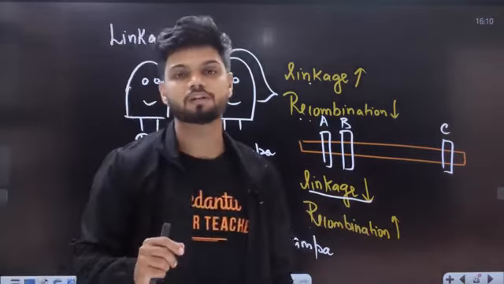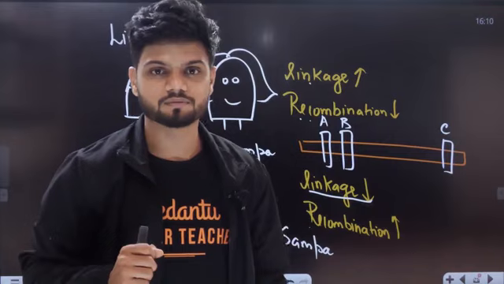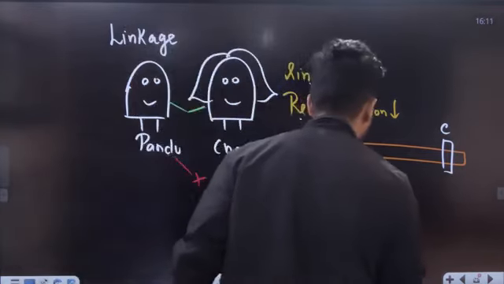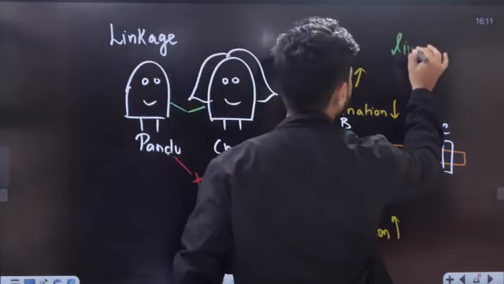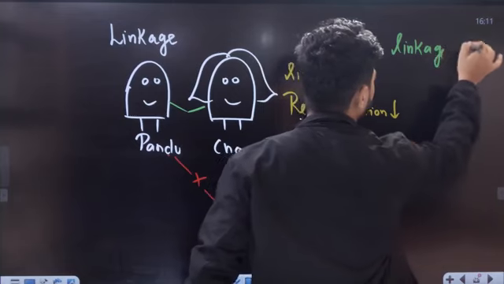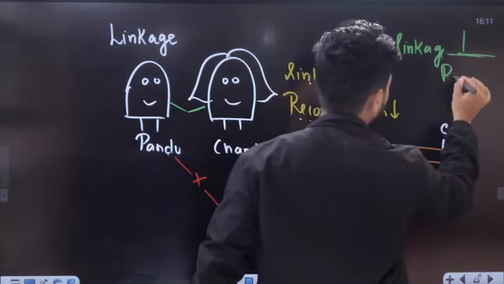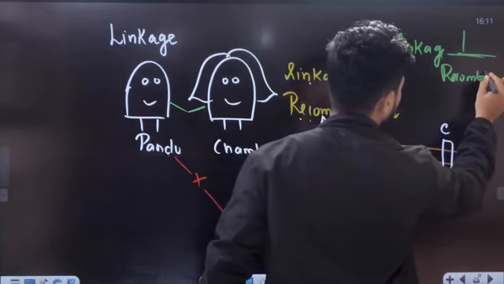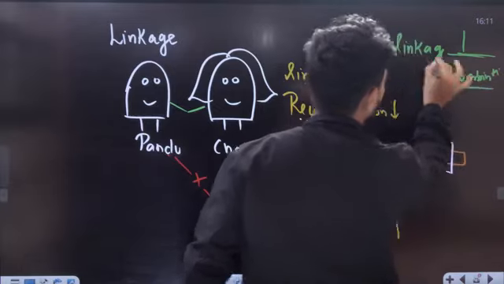This was a concept which we learned from T.H. Morgan. That is, linkage is inversely proportional to recombination.